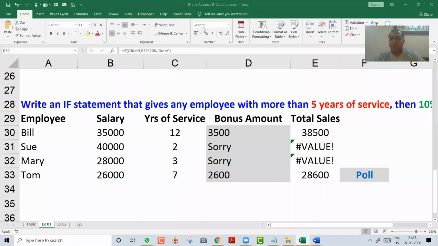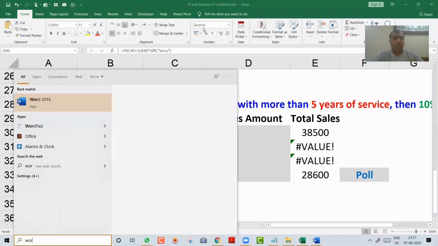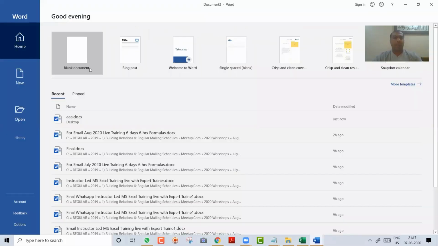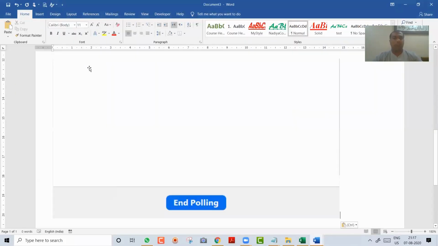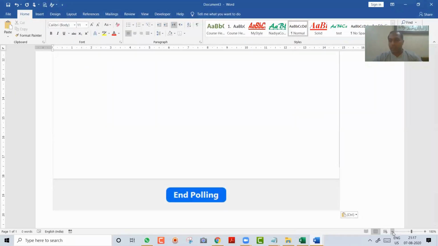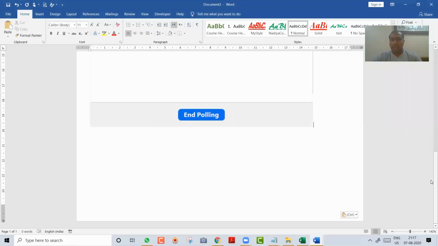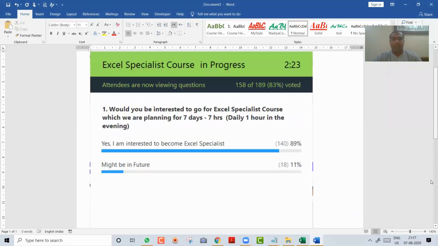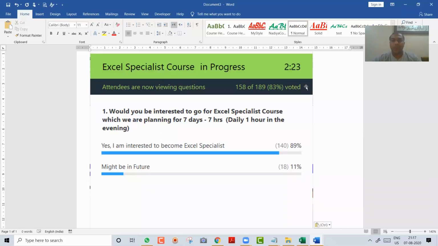I will quickly capture the screen now. I press Alt Print Screen and put it in Word first and share it with all of you. And then we will start with the next topic, how to write multiple levels of if. Okay, friends, I'm closing the polling screen. Thank you so much for your votes.